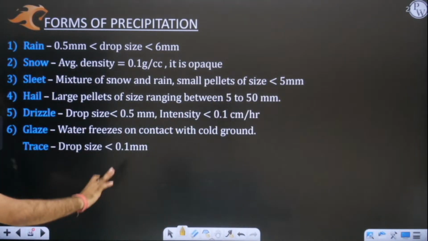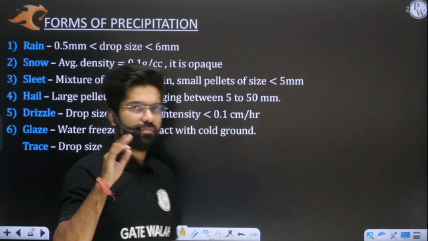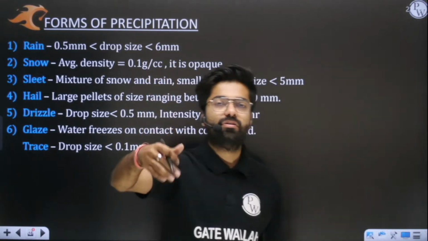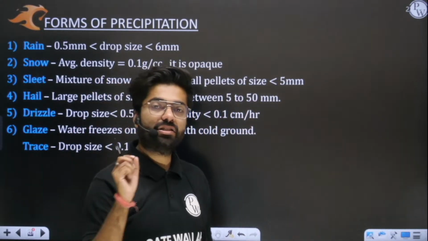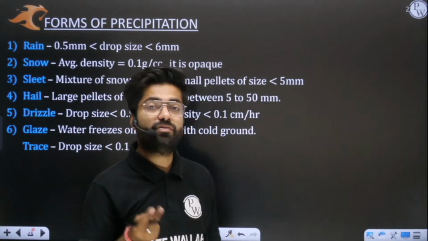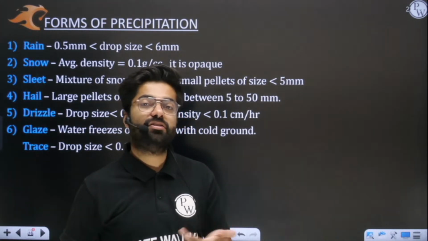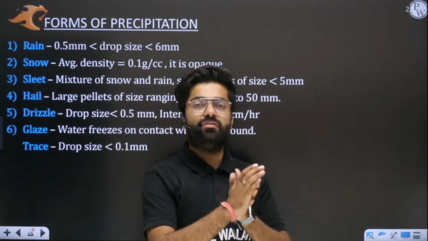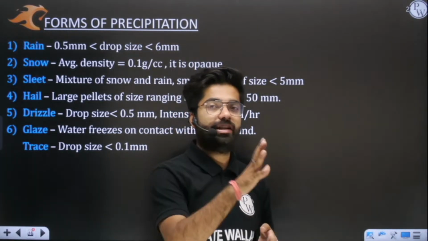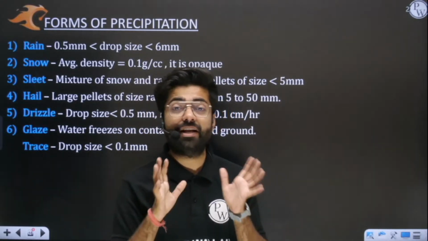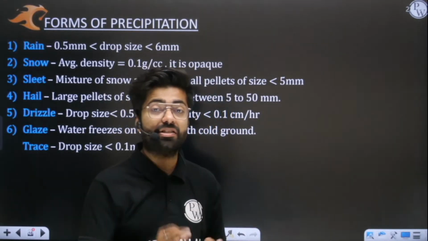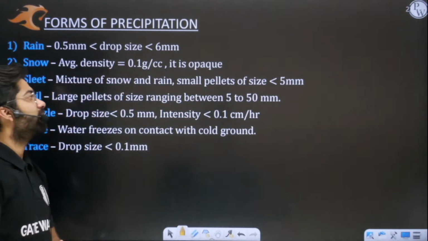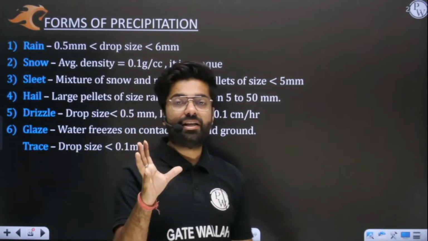So what's snow? Snow is very simple. You must have seen that in hilly areas sometimes snowfall happens. That snow which is falling in fresh form is very soft. You must have seen small children make balls out of fresh snow and throw them at each other. That is fresh snow. That is very light. The density is 10 times less than that of water. Kindly comment the density of snow. Its density is 0.1 gram per cc. It is very light. It's pure white in color and it is opaque.